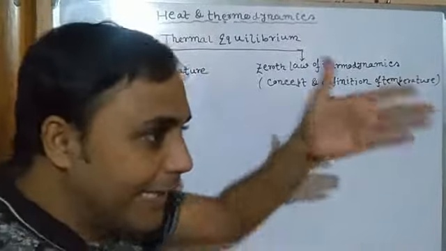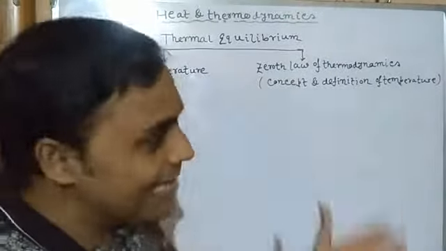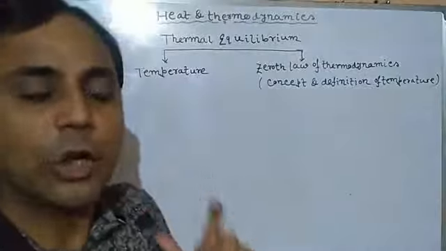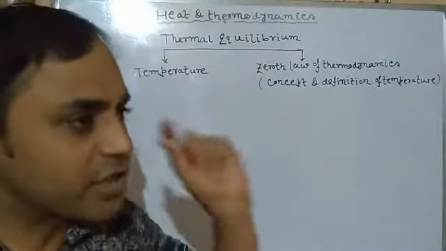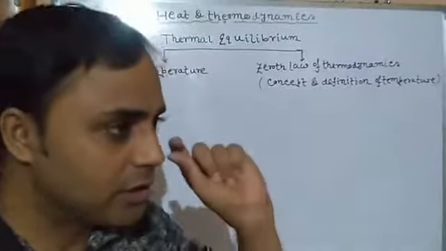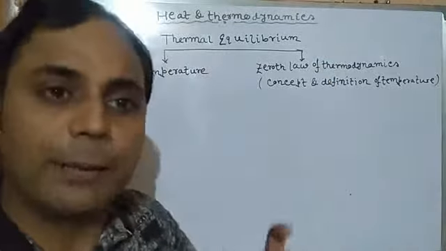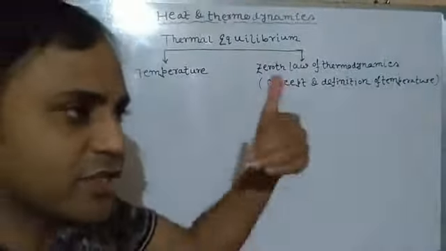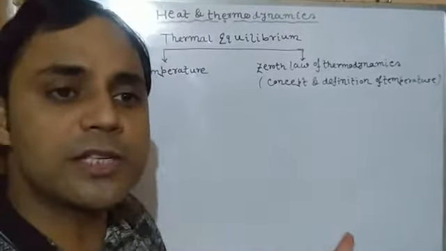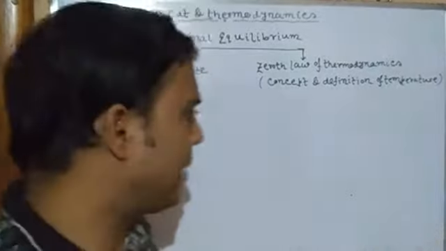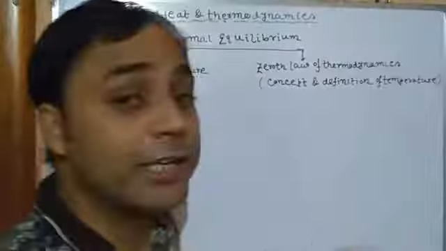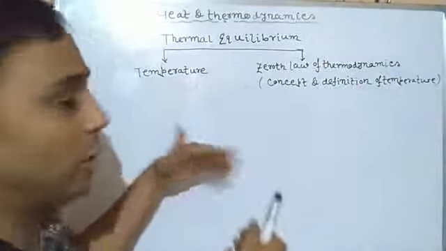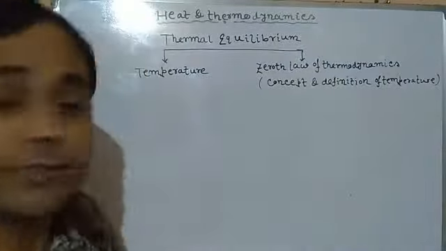Before the first law, they needed to establish a law which defines the general property of an object which establishes thermal equilibrium, that is temperature. Since it is extremely indispensable and crucial logically from all points of view, that's why it is called the zeroth law. It always should come before the first law. So that's why it is called the zeroth law of thermodynamics.